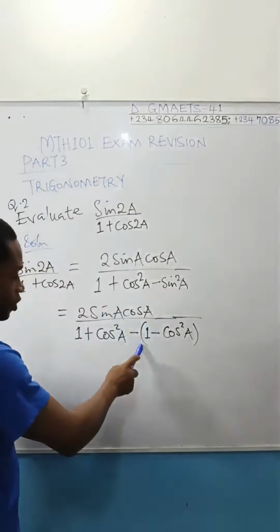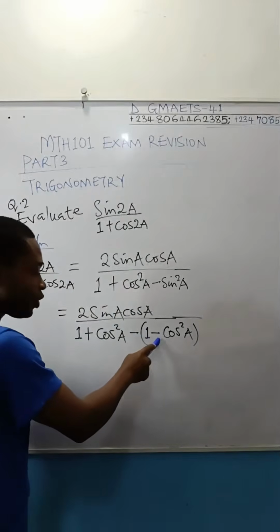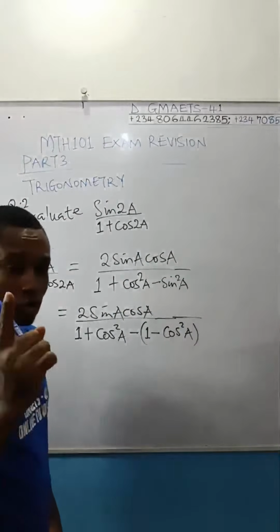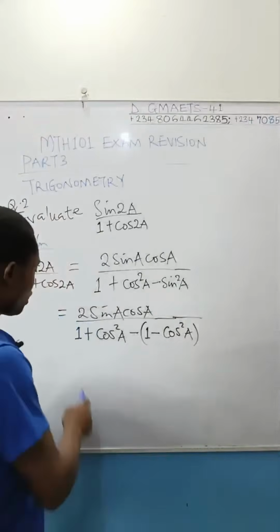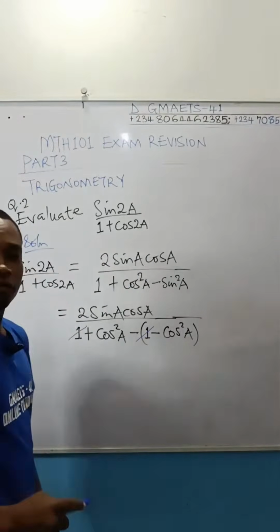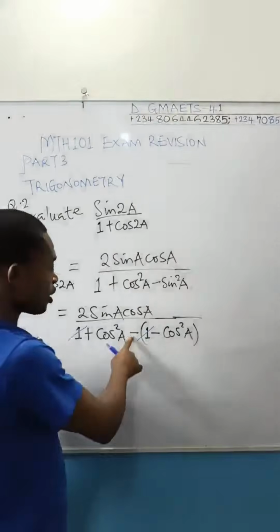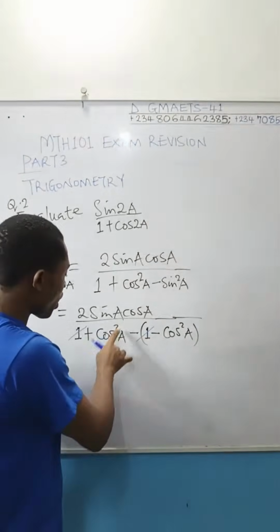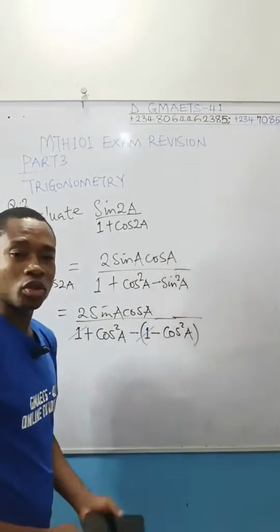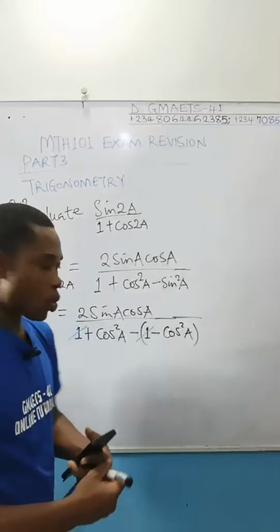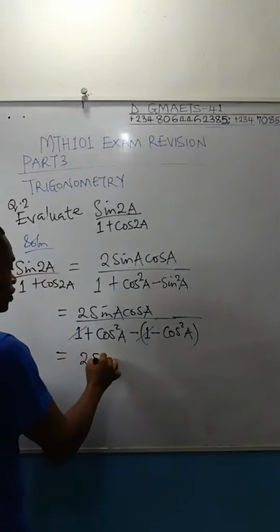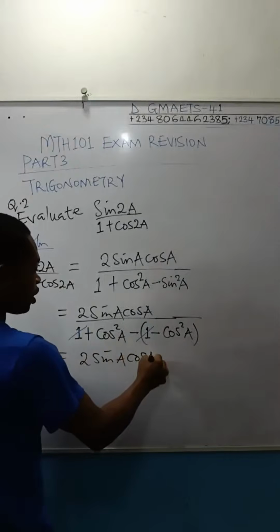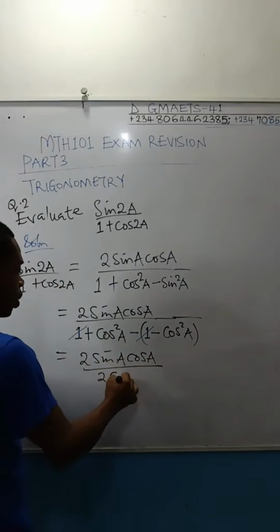So this expression here is minus 1 plus cos²A. Minus 1 plus cos²A. And minus 1 will go off. They will go off. Minus times minus will give you plus. So this is cos²A plus cos²A, which will give you what? 2cos²A. This is equal to 2 sin A cos A over 2cos²A.